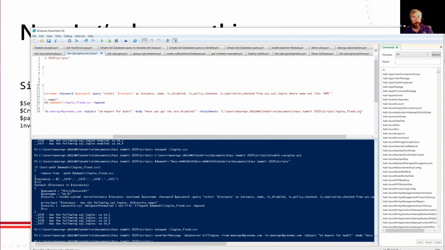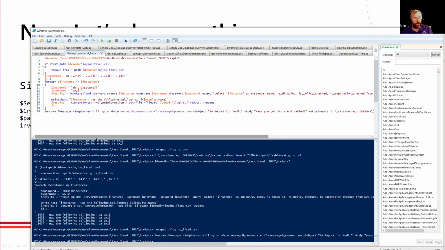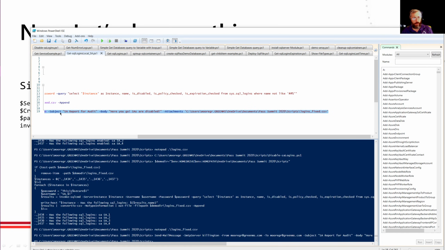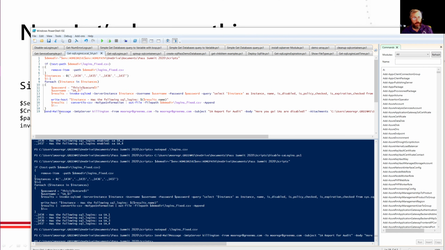Pretty useful stuff. And I could run this, and I could even, by the way, now make this a scheduled task that runs once a day. So every day, auditor comes and says, hey, anybody use those SA passwords? They still say, yep, here you go, and get that mail out. I mentioned at the beginning of my talk here how we could automate things and how we could basically send a report in one line. Okay, so we got 19 lines here. I lied a little bit, but if you think about it, some of those lines are redundant. I really could make this a lot simpler if I wanted to, or a lot more compact. But this is pretty powerful stuff.